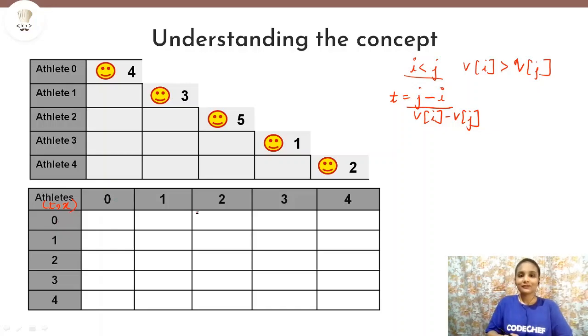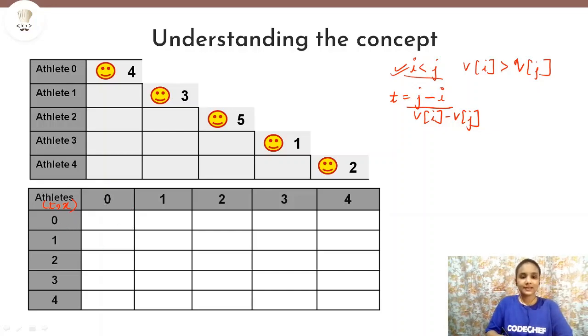Then moving on to the first athlete, it will be 1 2, 1 3, 1 4, because 1 0 will not qualify this scenario, i less than j. This scenario will not be satisfied if we calculate for 1 comma 0, and for 0 comma 1 we would have already calculated, so we need not calculate for 1 comma 0 again.